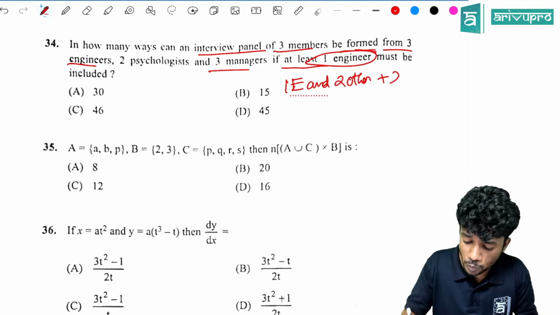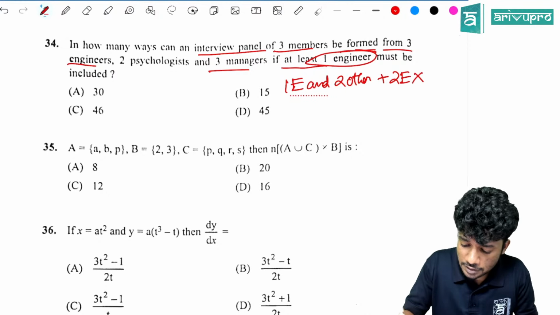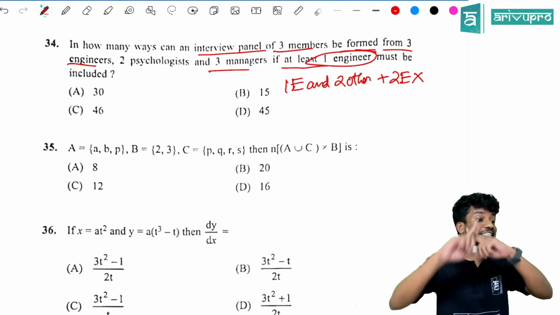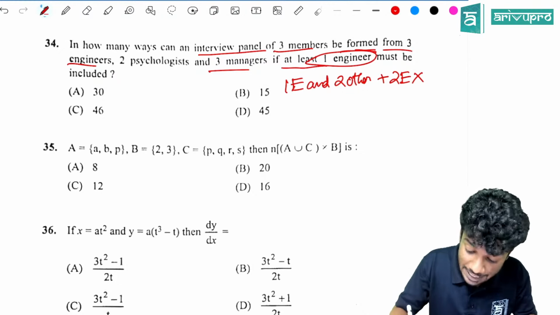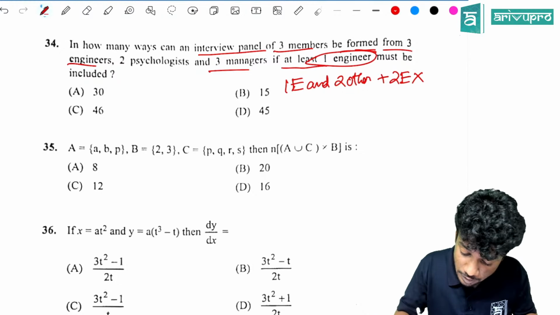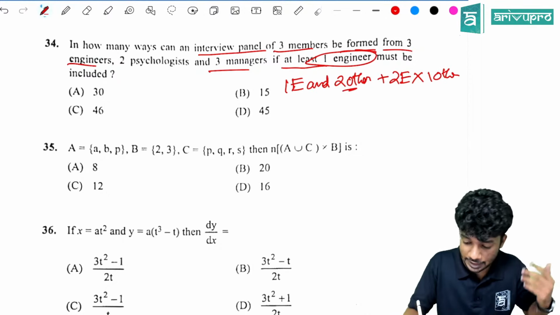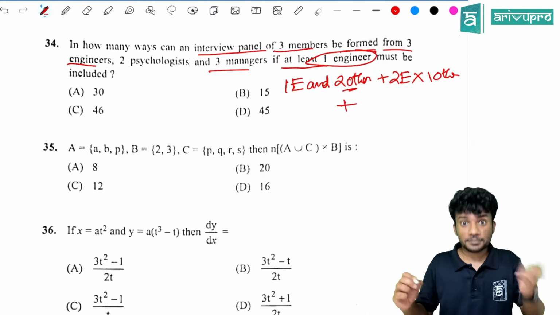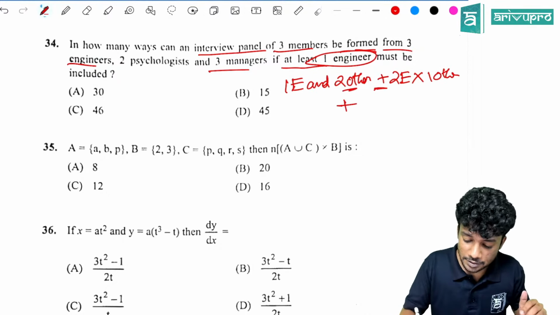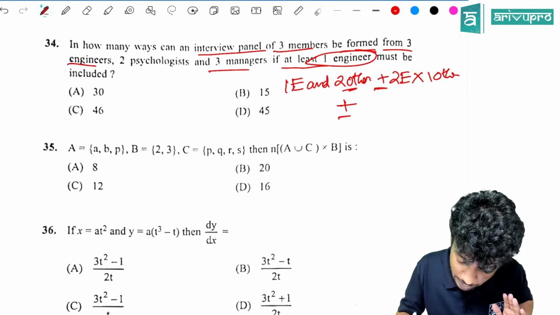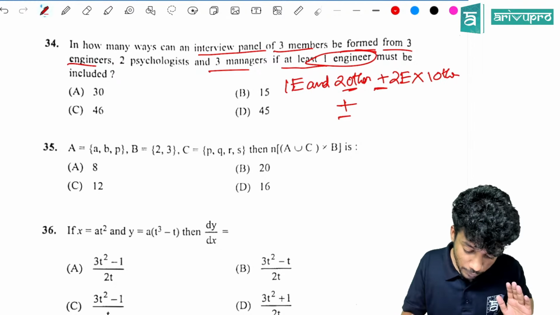Plus 2 engineers and 1 other. And is represented with an into mark. 1 engineer, 2 others, 2 engineers, 1 other, and finally or. Yes, plus sign is for or. Then finally what? How many can be there totally?